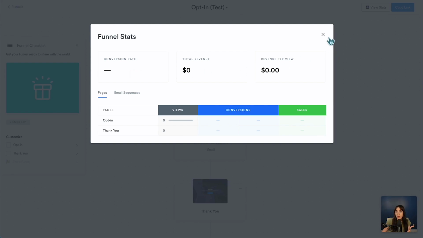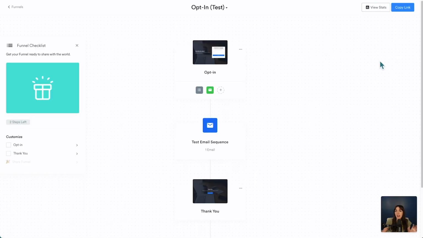Or you could also have a funnel for, let's say, a course. You could see from the sales page to purchase, what percentage of people who view the sales page convert? Again, I think this is a major advantage of Kajabi that most competitors don't have. So I'm a big fan of the funnels feature.